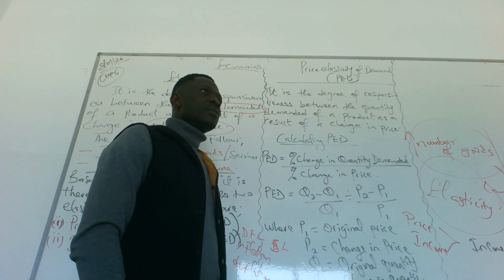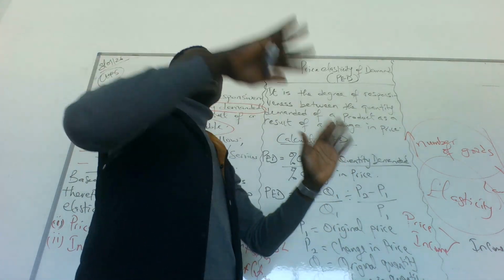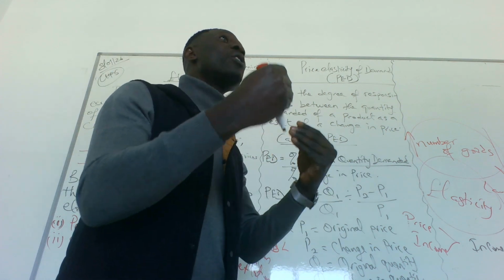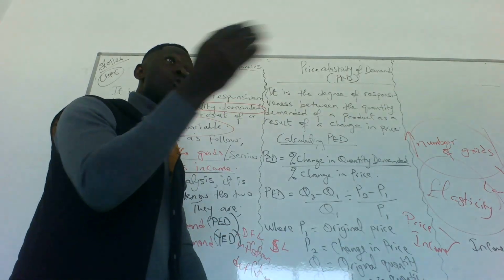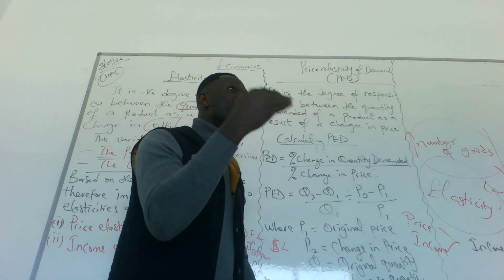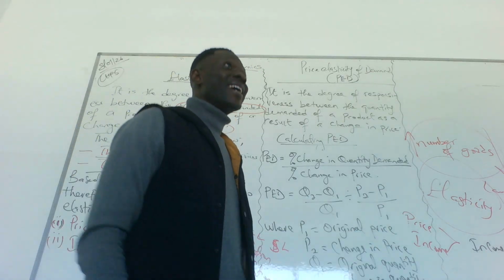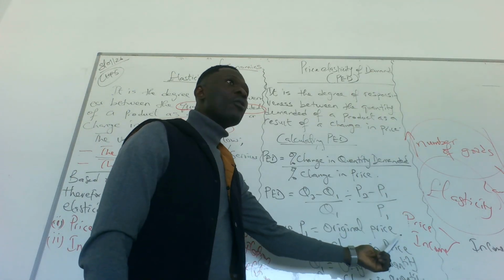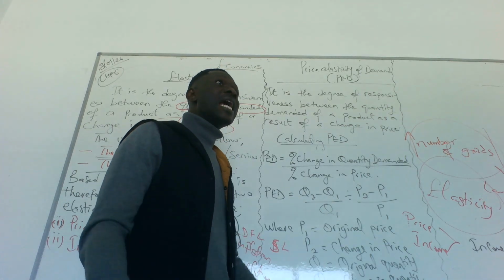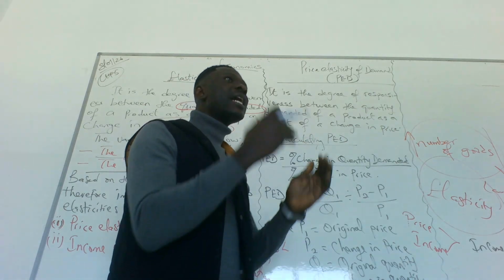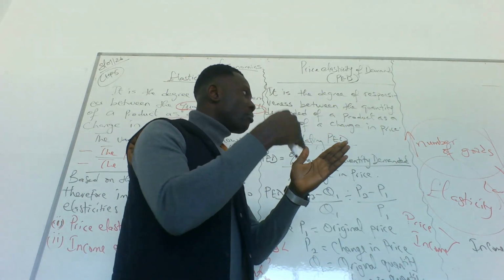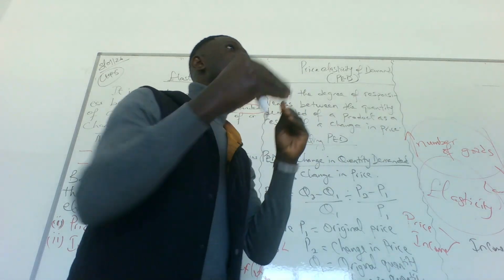Yes. Demand is there to tell us that the higher the price, the lower the quantity demanded. How much more is demanded? How much less is demanded? Sometimes some goods, irrespective of whatever the price is, people will continue to buy. That means they are not following the law of demand. There are exceptions to the law of demand. We talked about that before. Because there are exceptions, we need to measure them.